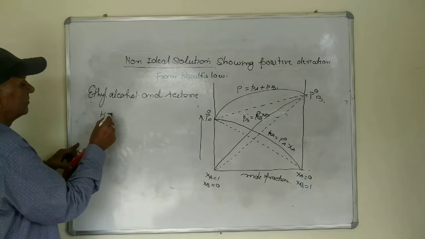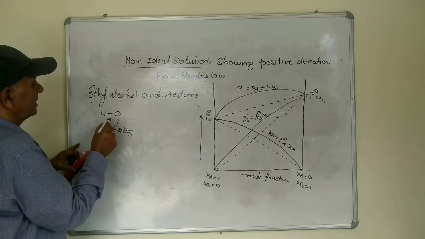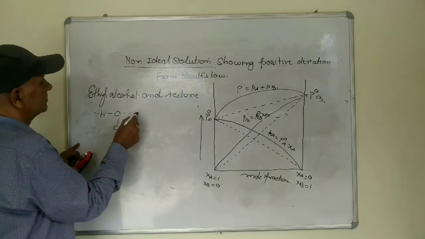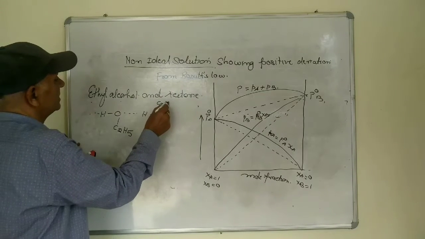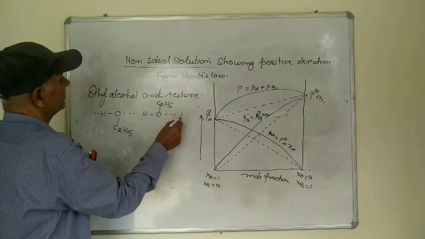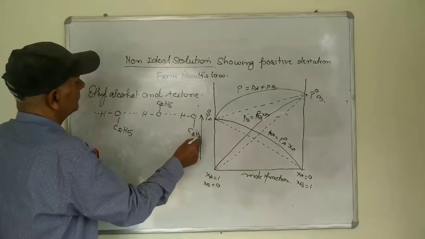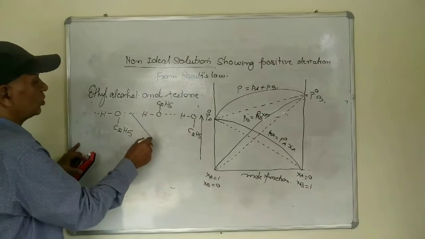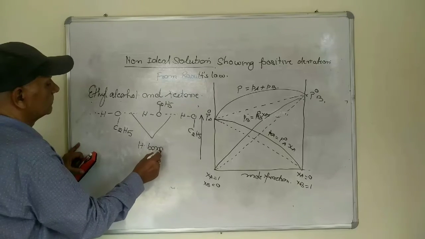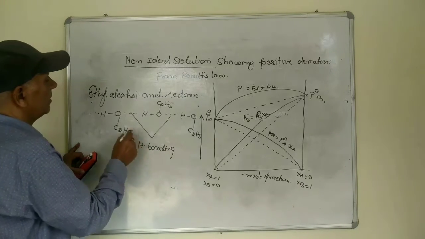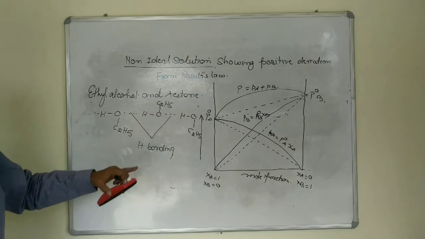That is the HOC2H5, HOC2H5, HOC2H5. So there is a hydrogen bonding between the ethyl alcohol and ethyl alcohol when it is in the pure state.